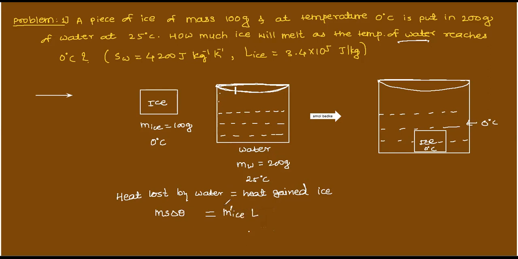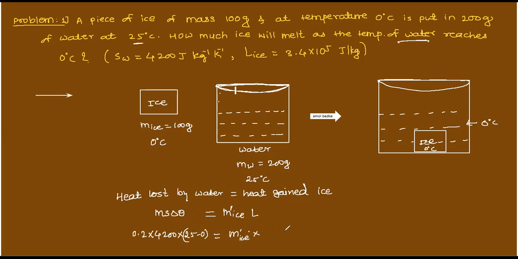This is dash I am keeping. Melted ice. So M is how much here? Heat lost by water. This is 200 gram. 200 gram means 200 gram is how much? 0.2 kg. 0.2 into specific heat is how much? They have given here 4200 into delta theta is how much? This is initially at 25 degrees Celsius, right? Water. Final temperature is what? 0. 25 to 0 means what? 25 minus 0 is equal to m dash of ice, means melted ice, into latent heat of fusion is how much you are having?